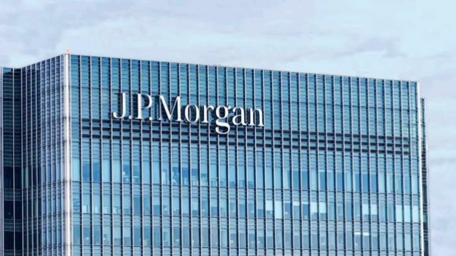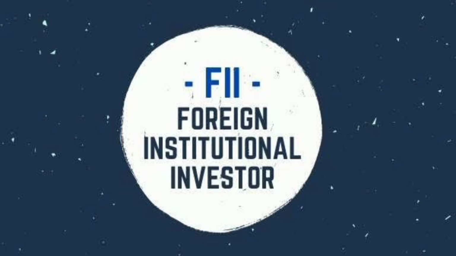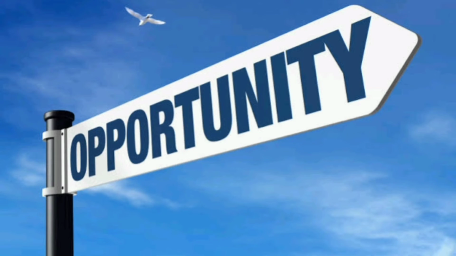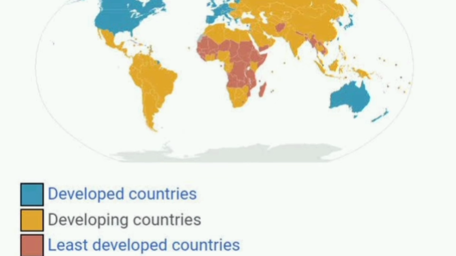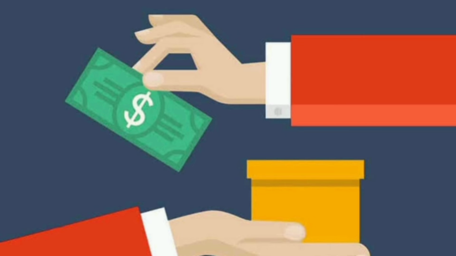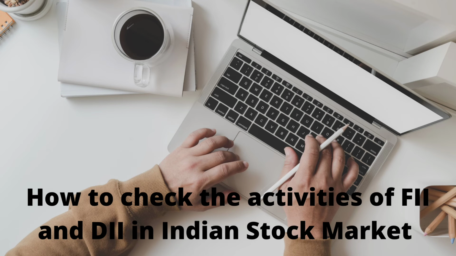Moving forward, we will discuss why institutions invest in foreign markets. FIIs generally try to find investment opportunities in developing countries, so that with the growth of the country, FIIs can earn good returns. So now let's see how to check the activities of FIIs and DIIs in the Indian stock market.